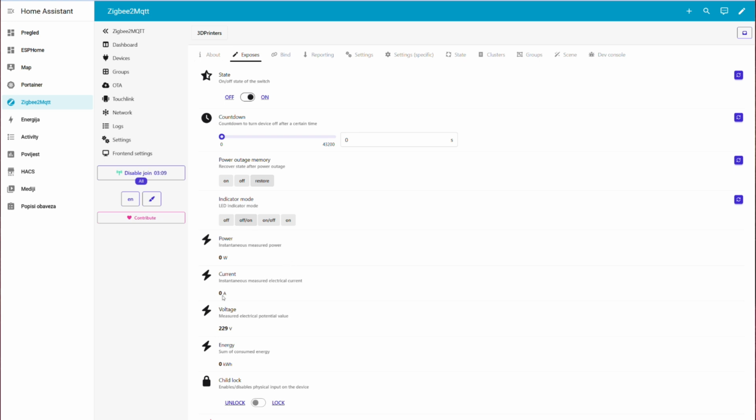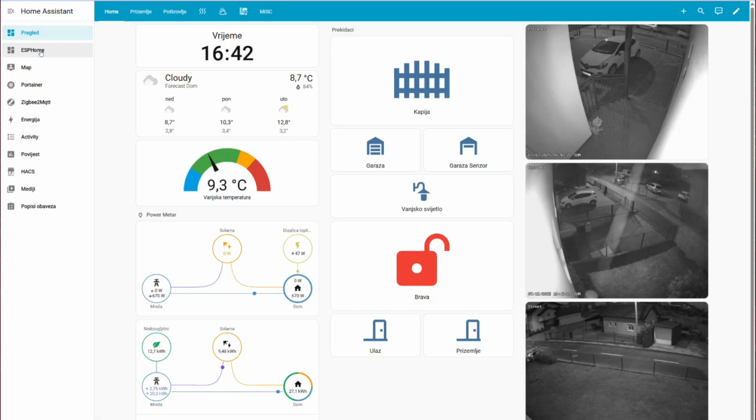Here is what it exposed, so actually the power, current, voltage, energy. Also we have a child lock, and then we can turn the LED on or off, set the countdown timer, and switch it on or off. So basically that is it.